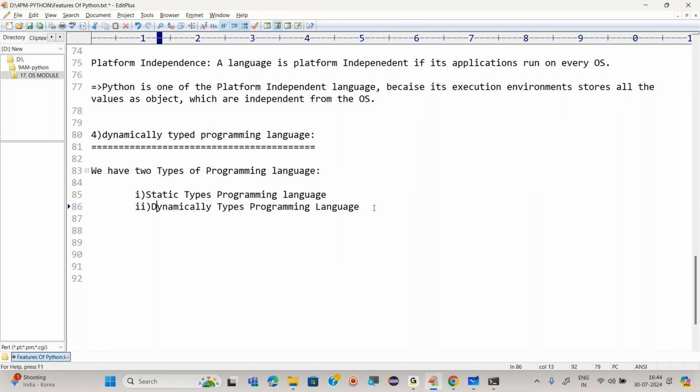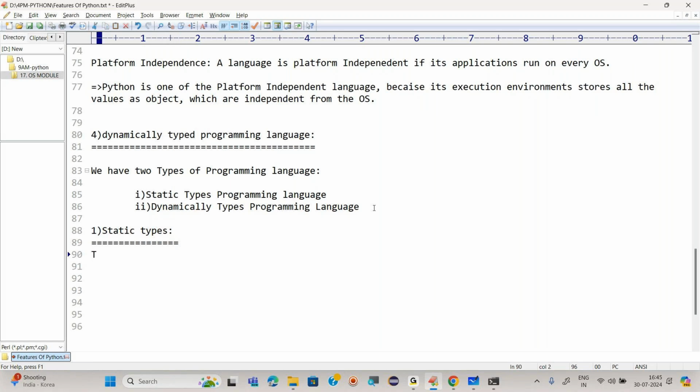Now what is a static type? Where we need to declare the data types, right? So Java is what type of language? C is what type of language? C++, C sharp, static. But Python, dynamically typed. Let me write what this is.